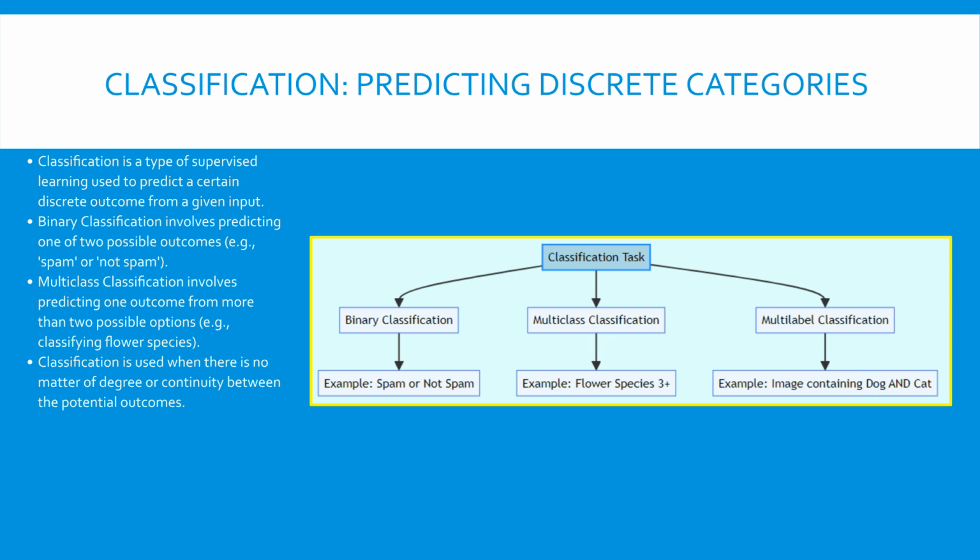Multi-label classification, which is a related but slightly more complex task, handles cases where a single input can have multiple categories simultaneously, though we won't focus on that now. The key point is that classification deals exclusively with discrete, non-continuous outputs. This defines how we frame the ML problem's output.